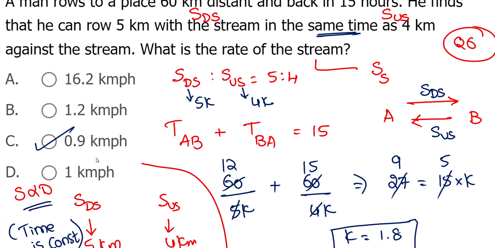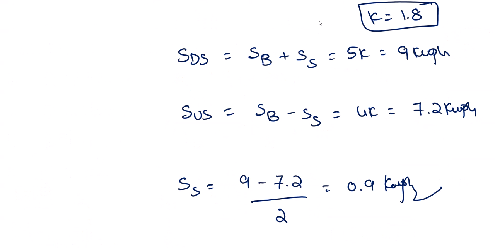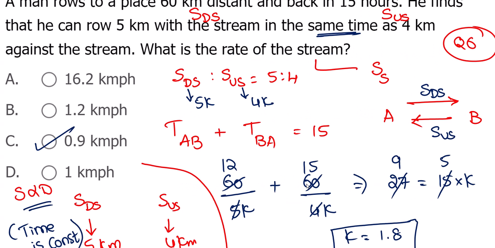So the next one, if they ask what is the speed of boat in still water, add these two and divide by 2, 8.1. Adding these and dividing by 2 gives speed of boat, subtracting these and dividing by 2 gives speed of stream. So this is time and distance.